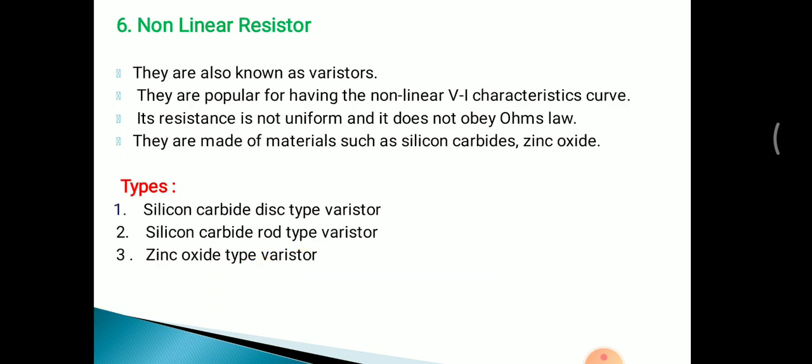So now the sixth one is the non-linear resistor. This is also called a varistor. This is very popular for its non-linear VI characteristic curve, and it does not obey Ohm's law. Depending upon their construction, this has also three types, that is silicon carbide disc type varistor, silicon carbide rod type varistor, and zinc oxide varistor.